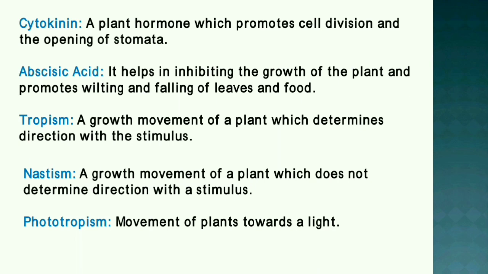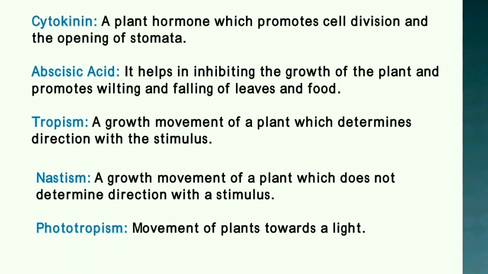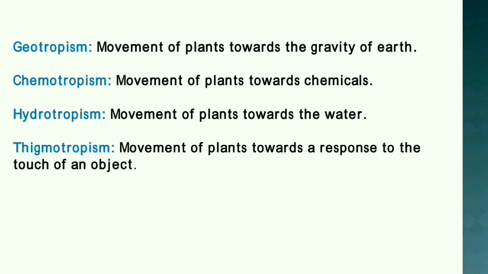Tropism, a growth movement of a plant which is determined by the direction of the stimulus. Nastism, a growth movement of a plant which is not determined by the direction of the stimulus. Phototropism, movement of plants towards light. Geotropism, movement of plants towards the gravity of earth. Chemotropism, movement of plants towards a chemical. Hydrotropism, movement of plants towards water. And thigmotropism, movement of plants in response to the touch of an object.